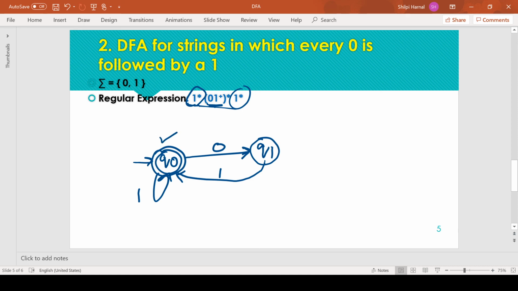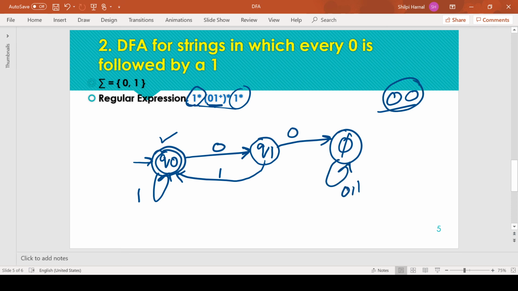We have defined the transition from Q0, but we have not defined the transition for input symbol 0 from Q1. You can also leave the question here because the DFA is complete, or if you want to go for the remaining transition, that will go to the dead state, because 00 is not an acceptable substring for any input string. So for 00 we are moving to the dead state. Also, this self loop on the dead state is optional. So this is the complete transition diagram for this problem statement.